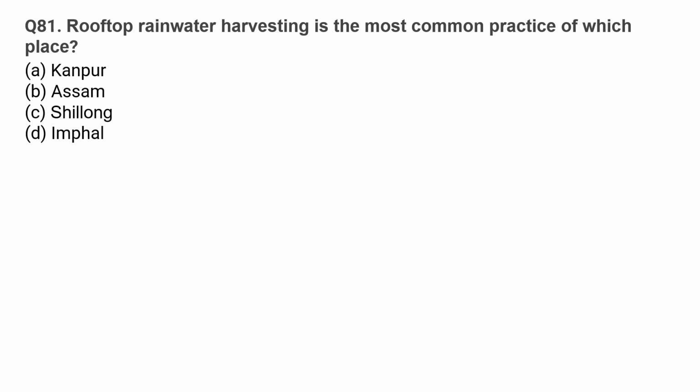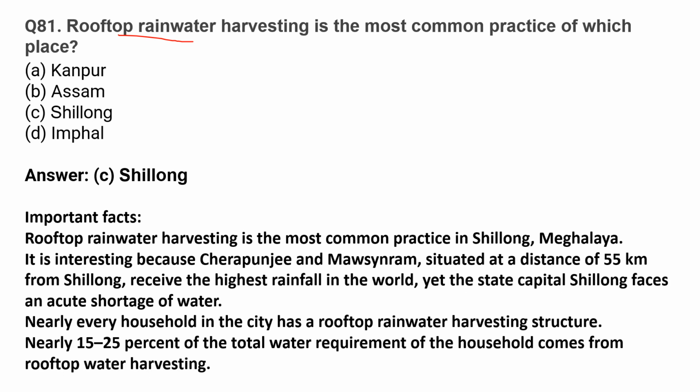Rooftop rainwater harvesting is the most common practice of which place? The correct option is option C, Shillong. Rooftop rainwater harvesting is the most common practice in Shillong, Meghalaya. It is interesting because Cherrapunji and Mawsynram are situated at a distance of 55 km from Shillong. Cherrapunji and Mawsynram receive the highest rainfall in the world.